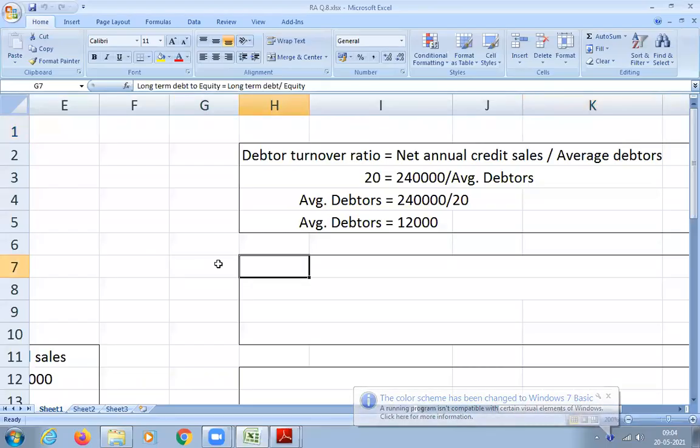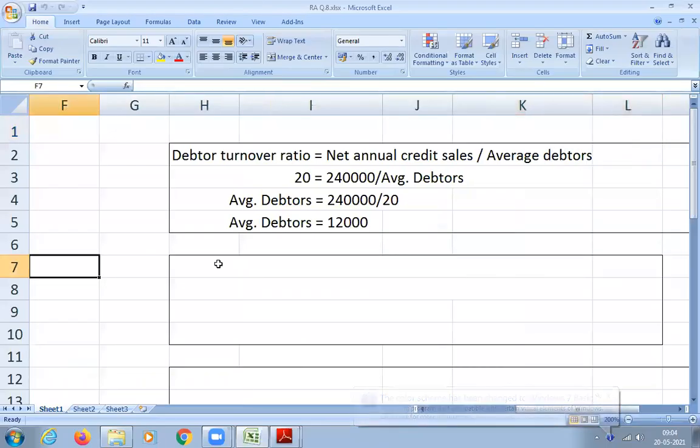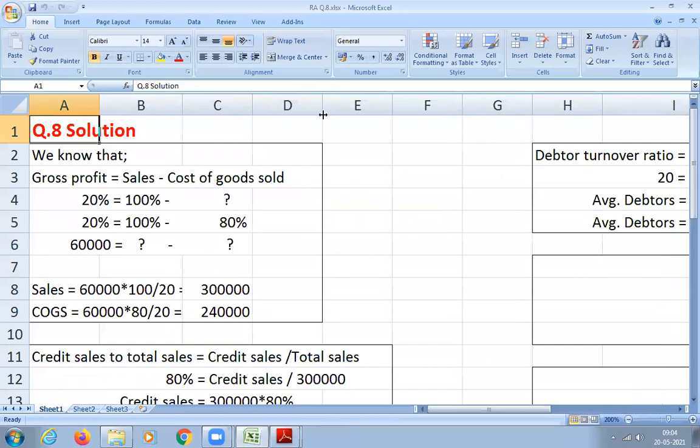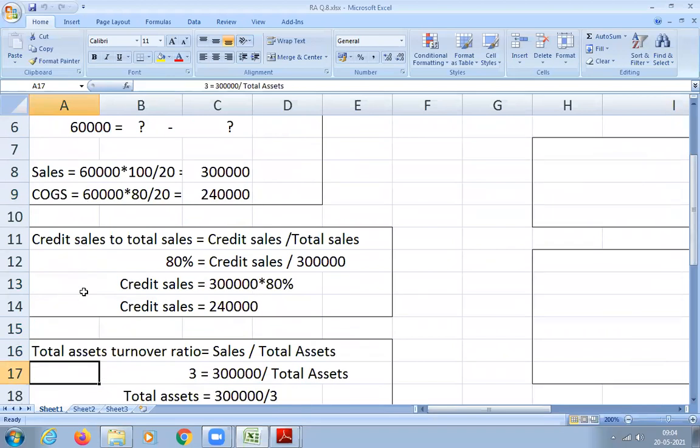Let me share my screen. So this is where we stopped in the previous class, students. We were doing question number 8. We calculated sales, that is 3 lakhs, and cost of goods sold we got 2.4 lakhs. Then we got credit sales as 2.4 lakhs.